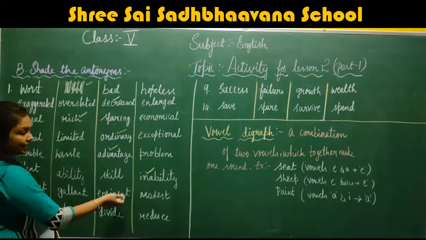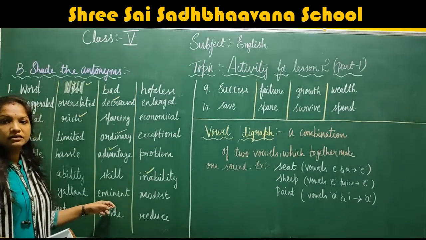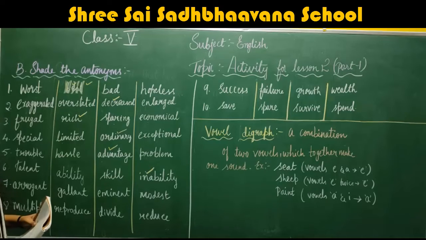Okay, so the antonym or the opposite for the word arrogant is modest.